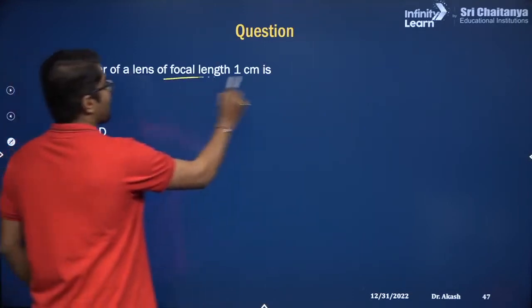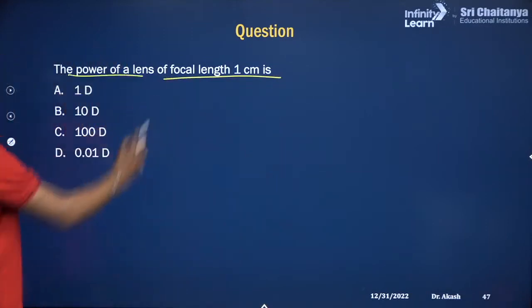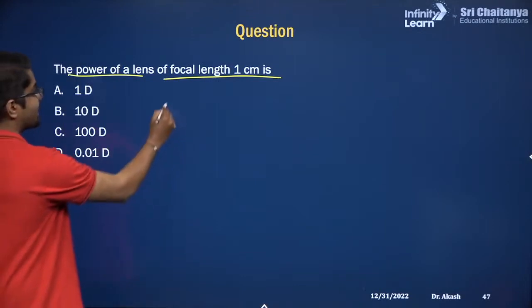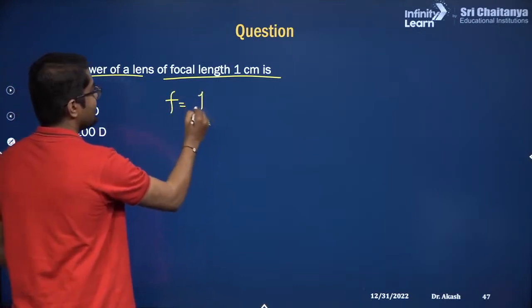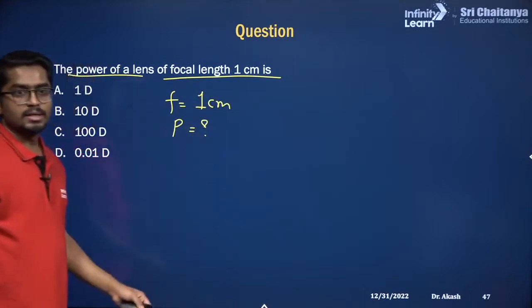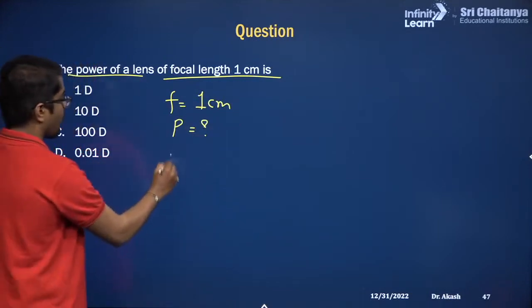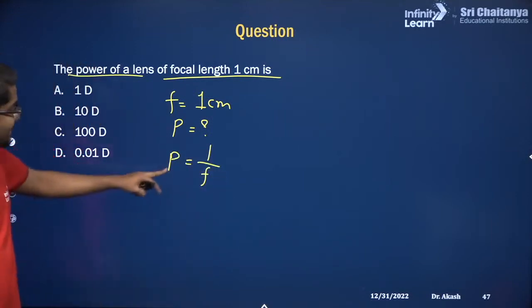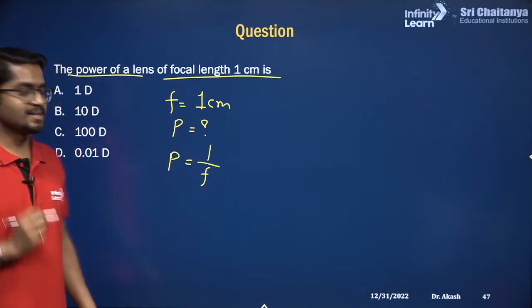The focal length is 1 centimeter. So what is the power of a lens? Focal length is given as 1 centimeter. So we need to calculate power of the lens. Do you know the formula? Power is equal to 1 by f. But this focal length should be in meters.